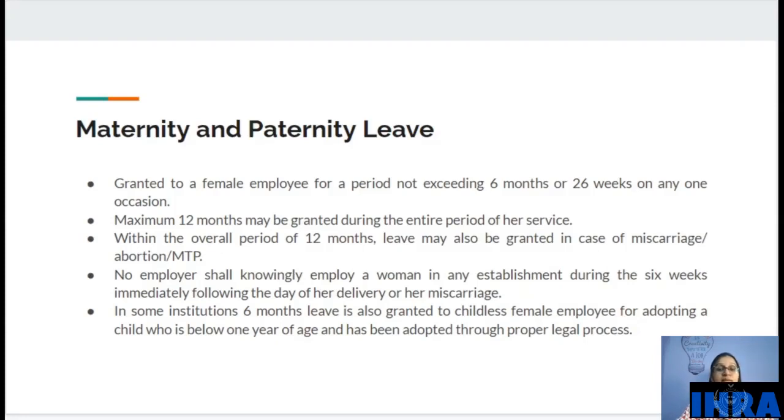Maximum 12 months may be granted during the entire period of her service. So for the entire period of her service, only 12 months leave she can take and 6 months at a time.